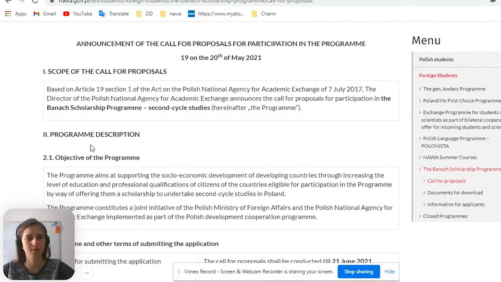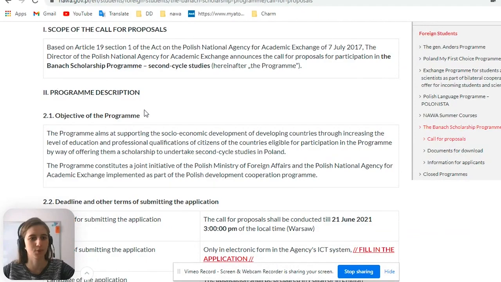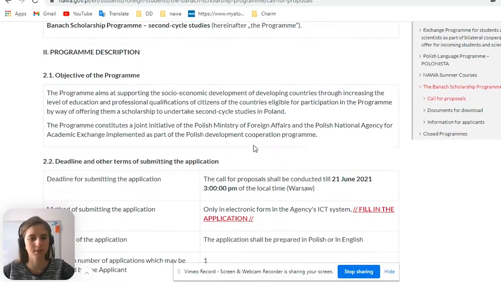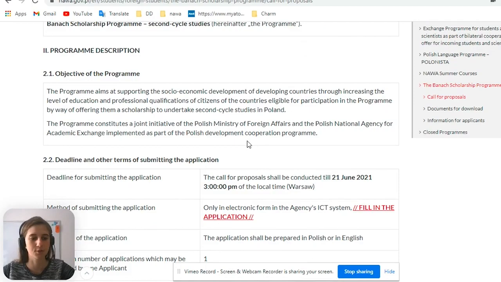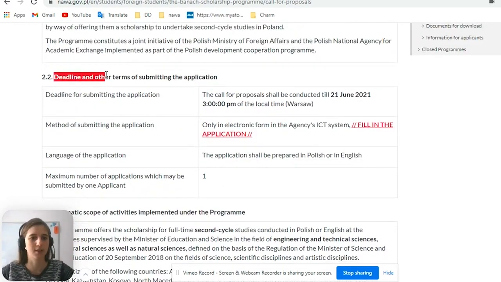Here we can see the announcement of the program, the scope of the call for proposals, program description, objectives of the program. Here you can see all of the specifications. It's worth reading all of that, in my opinion. And here are the dates and deadlines. For you, it's very important.